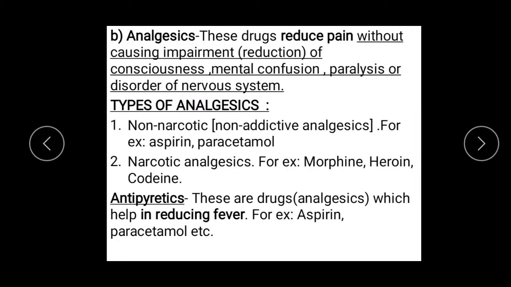Now we move on to the next type of drugs, which are analgesics. Now what are analgesics? They reduce pain without causing impairment of consciousness, mental confusion, paralysis, or disorder of the nervous system. They will not cause loss of consciousness, mental confusion or paralysis. But they will affect the body in such a way that they can reduce the pain. So they are pain reducing drugs.